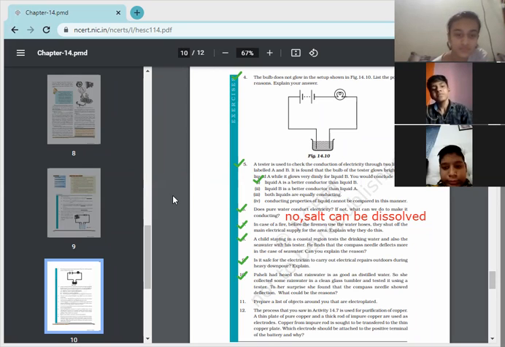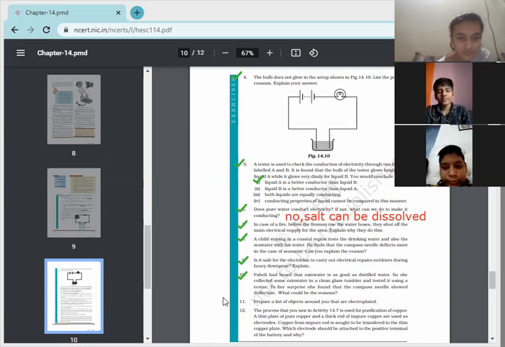Okay. And the magnetic needle shows the deflection because rainwater has minerals present in it. Dissolved salts are there, dissolved acids are there. So that's why it conducts electricity and the magnetic needle shows the deflection.